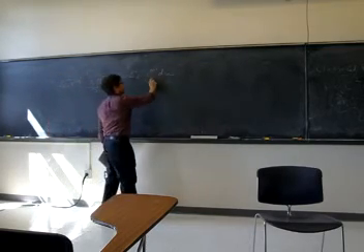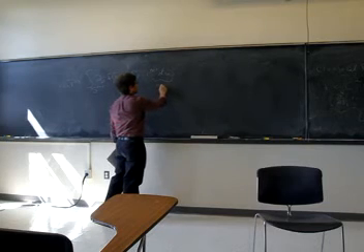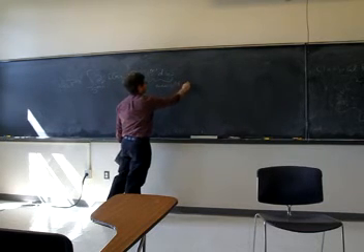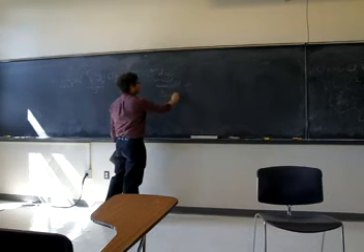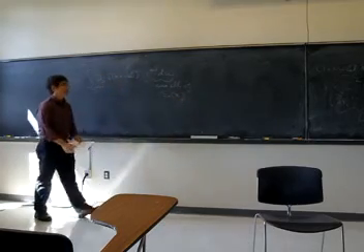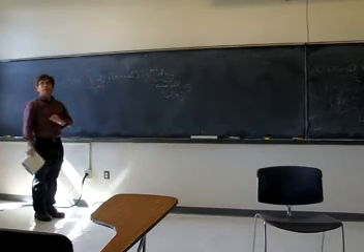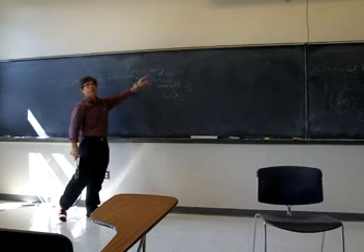Now this is the area element of the sphere with center x and radius r. So I'm taking a normal derivative and integrating it with respect to the area element.